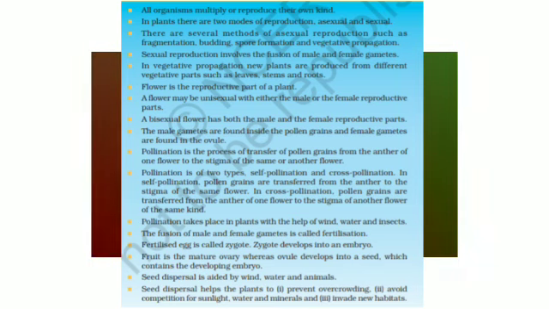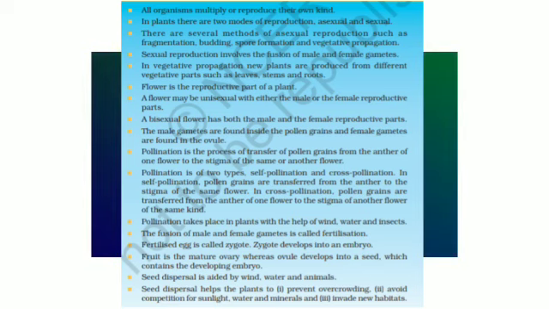The fusion of male and female gametes is called fertilization. Fertilized egg is called zygote. Zygote develops into an embryo. Fruit is a mature ovary, whereas ovule develops into a seed which contains the developing embryo.